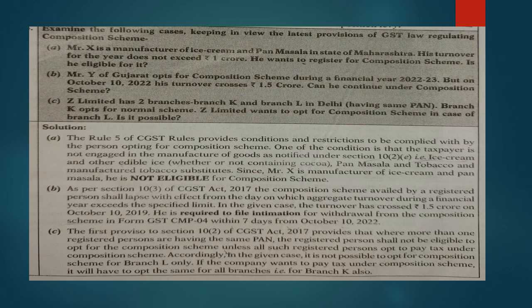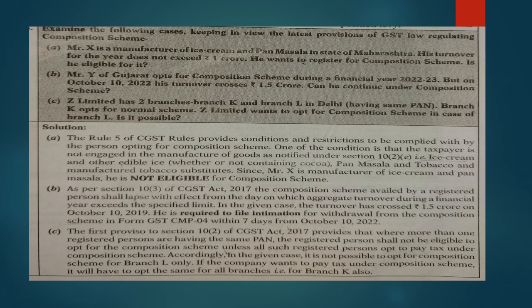Second, Mr. Y of Gujarat opted for the composition scheme during the financial year 2022-2023. On October 10, 2022, his turnover crosses 1.5 crores. Can he continue under the composition scheme? Answer is no. Within 7 days of October 10, 2022, he will have to file the intimation for the withdrawal of the composition scheme in Form GST CMP-04.